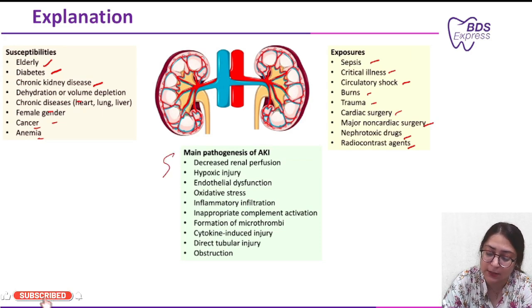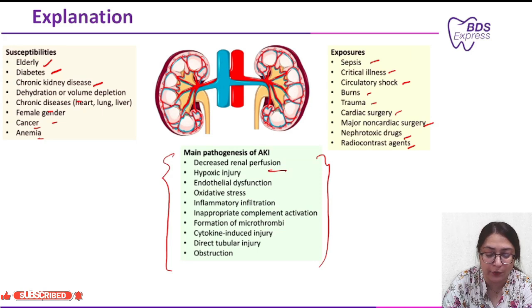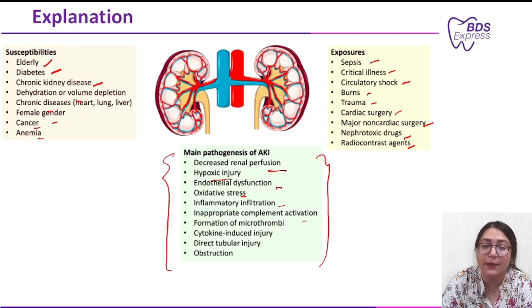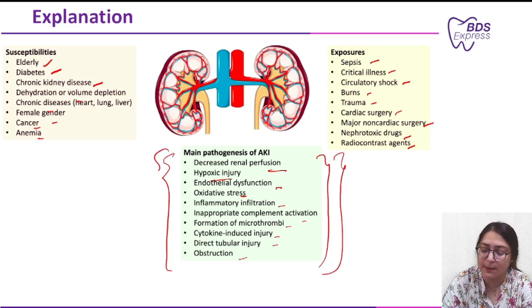The main pathogenesis of acute kidney injury is decreased renal perfusion, hypoxic injury, endothelial dysfunction, oxidative stress, inflammatory infiltration, inappropriate complement activation, then formation of microthrombi, cytokine-induced injury, direct tubular injury, and obstruction. All these are the main pathogenesis for acute kidney injury.